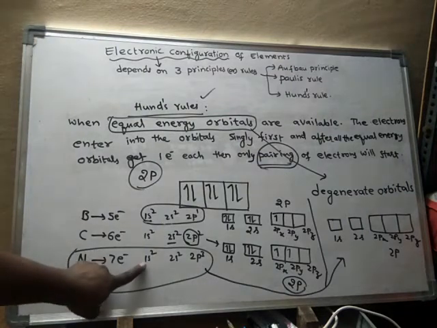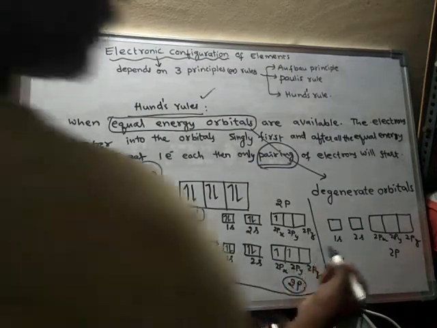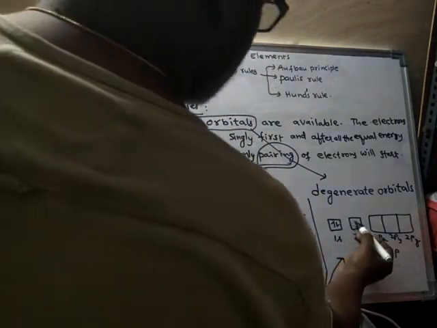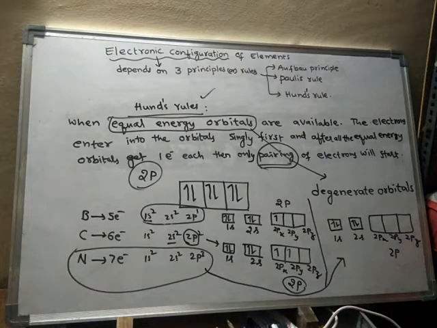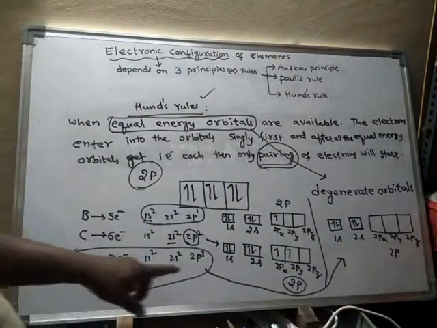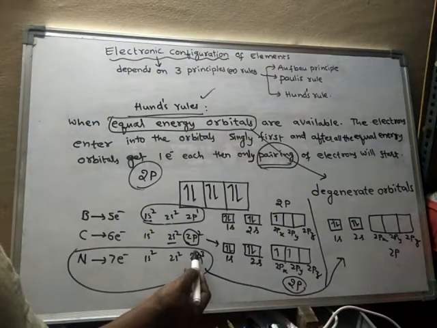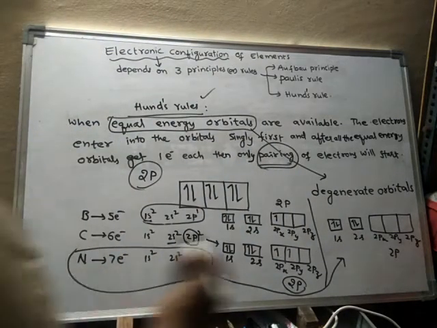Okay, so 1s is having 2 electrons, and 2s is having 2 electrons, but 2p means the 2p suborbit contains 3 orbitals. So 3 orbitals, and in the 2p suborbit, how many electrons are there? 3 electrons are there.